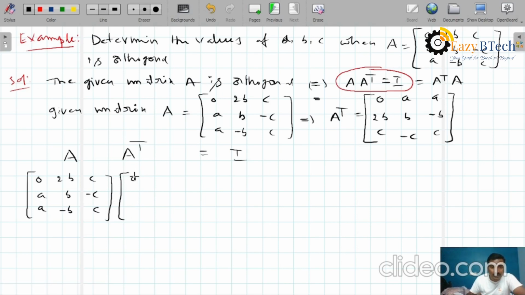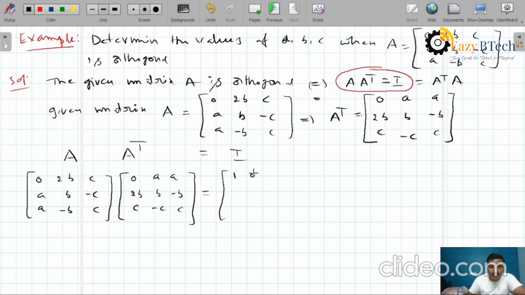What is the A transpose? 0, 0, A and 2B, B, minus B, C, minus C, C. This is A into A transpose, that equals identity.